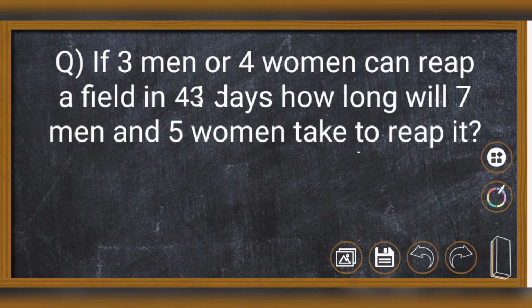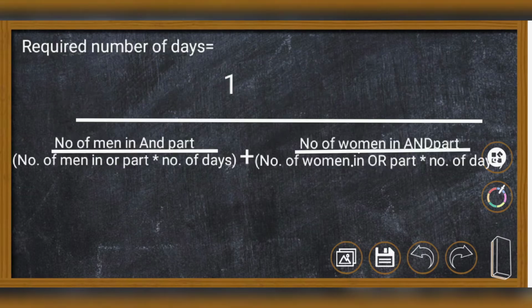Now we can do this in the conventional method plus the equation form. First we'll move on to the equation. The equation is: the required number of days is equal to 1 divided by the number of men in the "and" part divided by the number of men in the "or" part into number of days, plus number of women in the "and" part divided by number of women in the "or" part into number of days. So this is the equation. We'll discuss it with the question now. But first of all, we'll do the problem in the conventional way. Now, first method